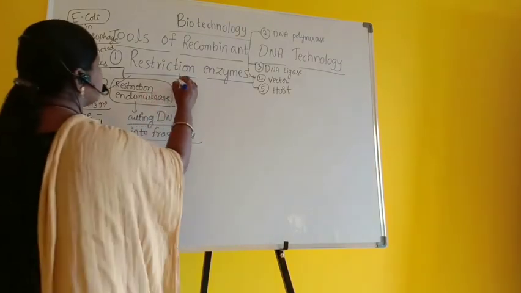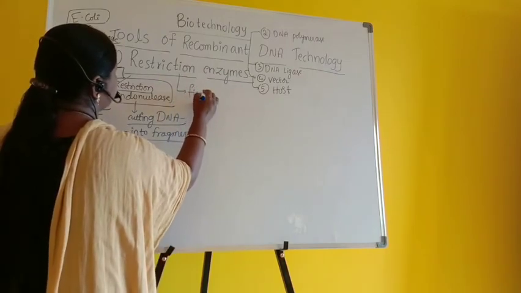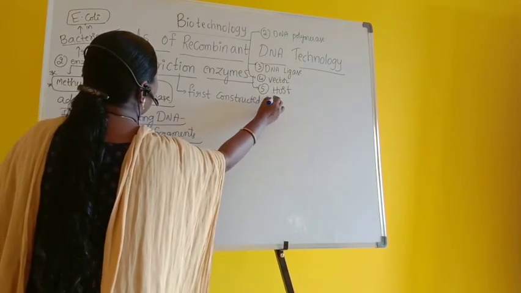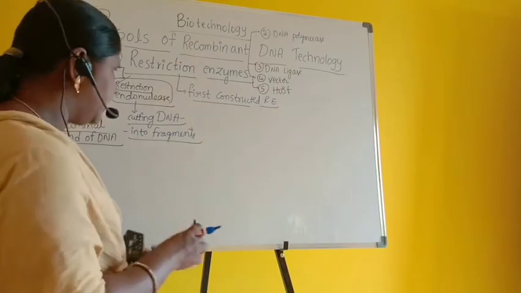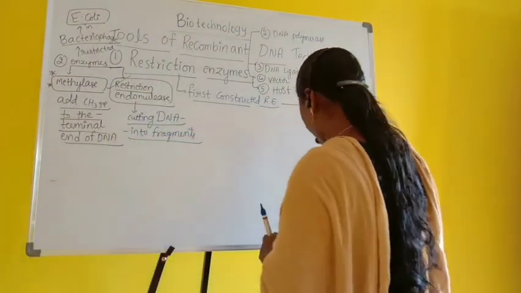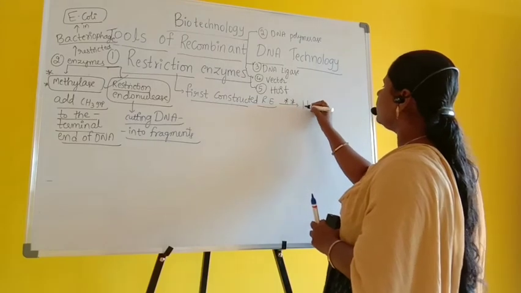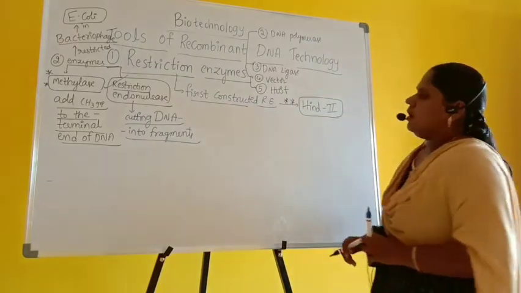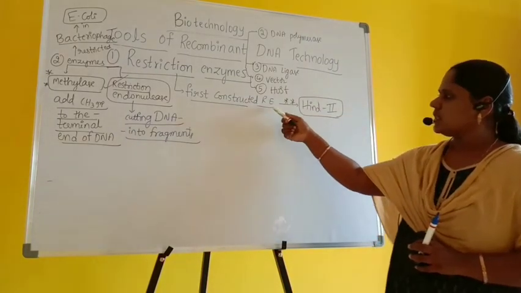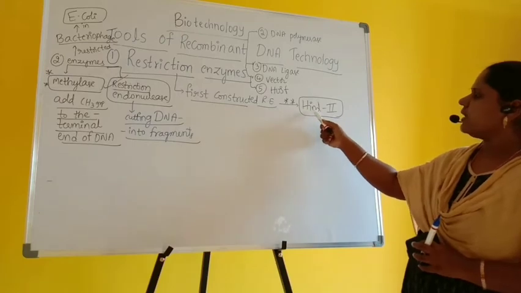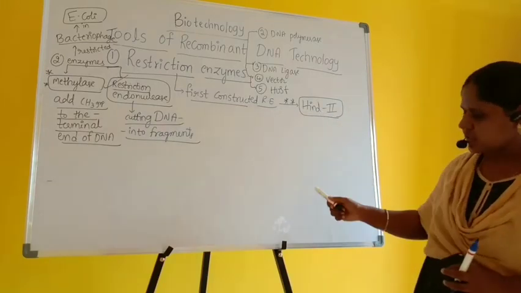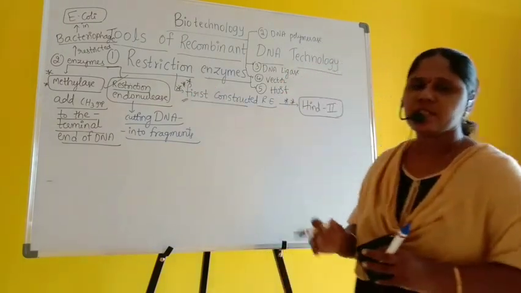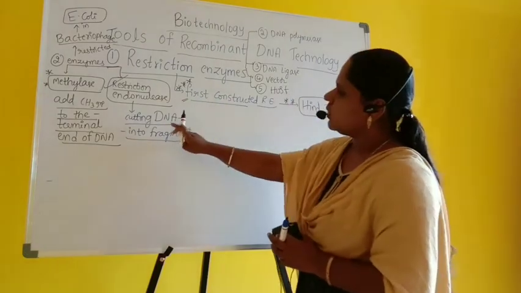The first constructed restriction enzyme was given the name HindII. HindII is the first identified and constructed restriction enzyme, the first enzyme used for cutting DNA into fragments.